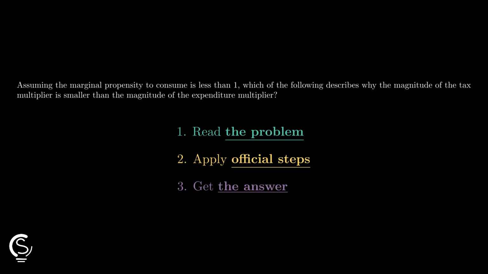Let's level up. Tax multiplier versus spending multiplier looks tricky, but watch this quick breakdown. The key is where the first round of income actually goes.